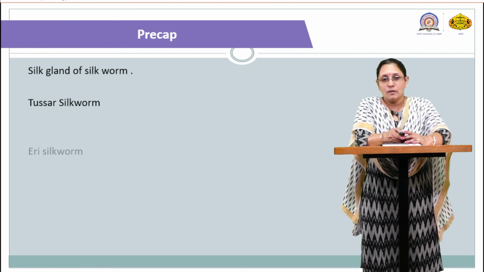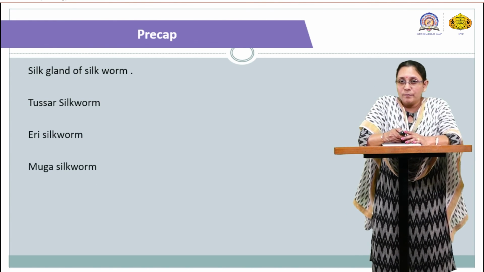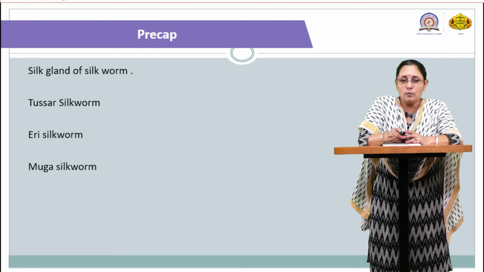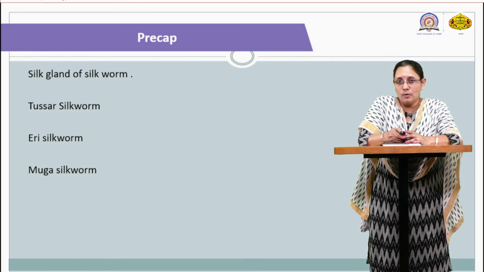In the next lecture, I am going to talk about the details of the silk gland of the silkworm, then the characteristic features related to the tussar silkworm, features associated with the eri silkworm and the muga silkworm.